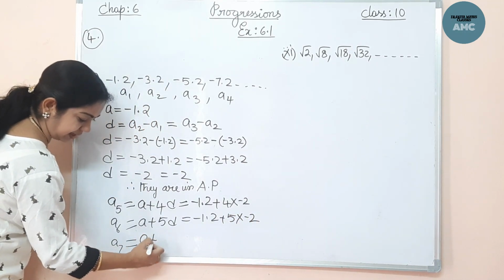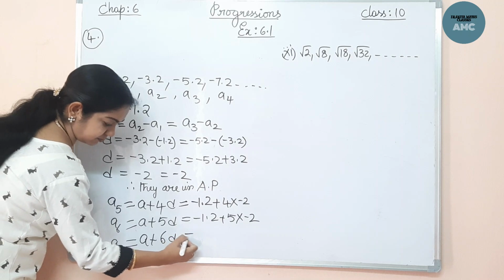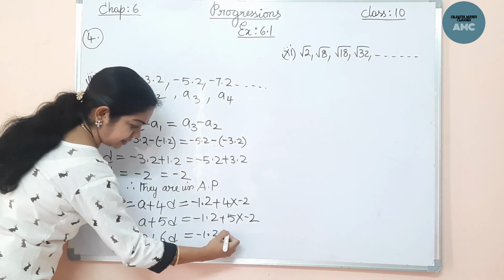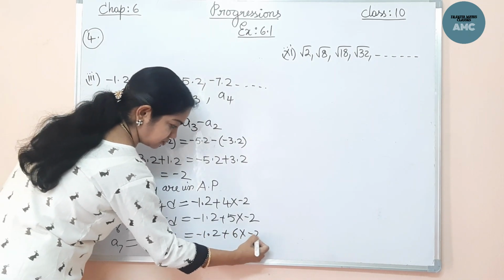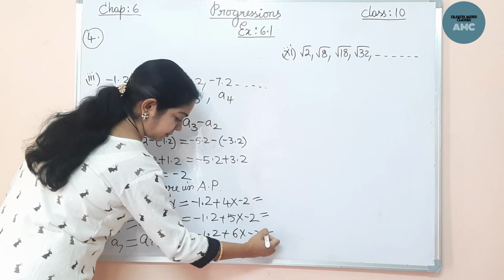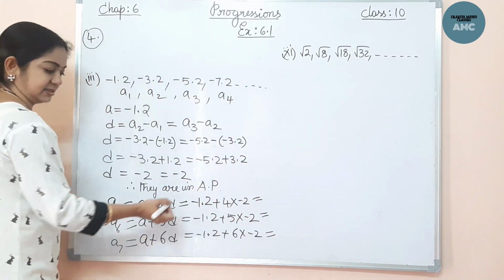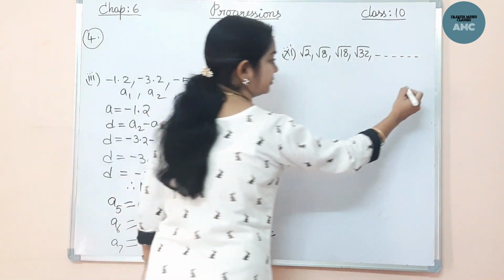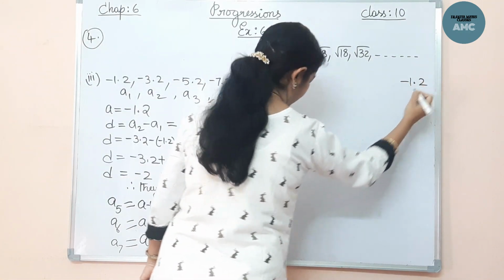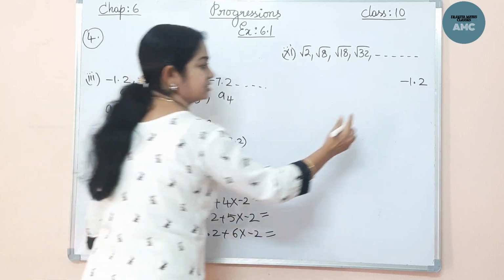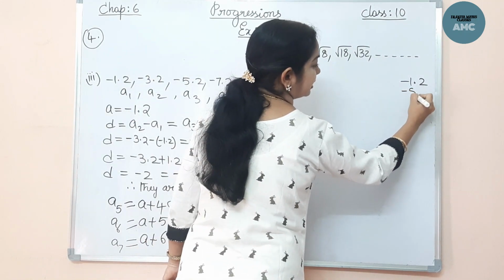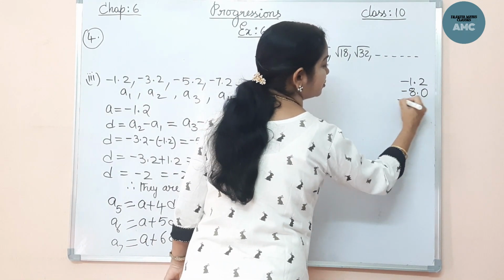Now A7 is A plus 6D, so minus 1.2 plus 6 into minus 2. We will write them. Minus 1.2, 4 into minus 2 is minus 8.